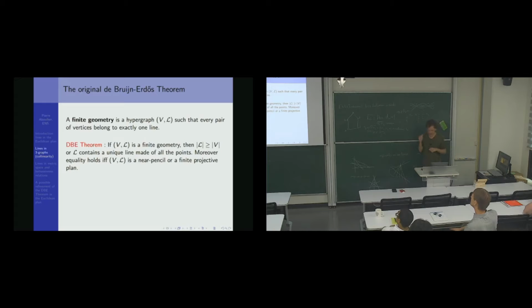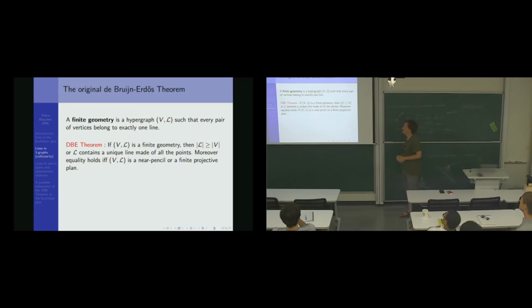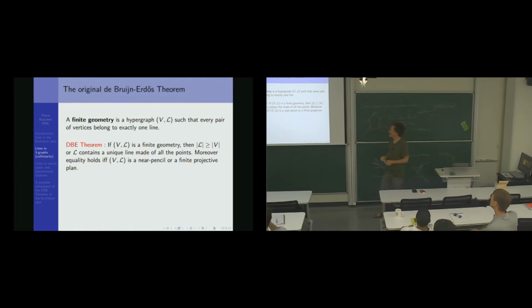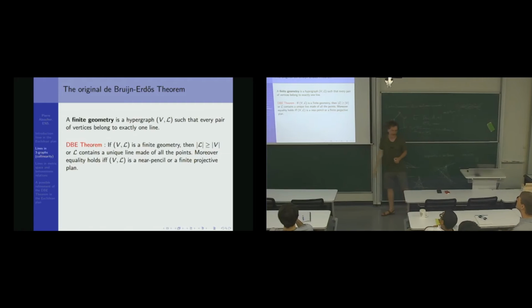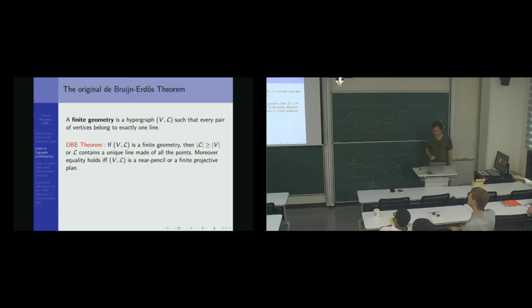Okay, now I want to speak to you still about triple systems, but I will put structure on the triple system, because when there is no structure at all, it does not have the De Bruijn-Erdős theorem. So we are back to the original De Bruijn-Erdős theorem. A finite geometry is a hypergraph with a set of points and a set of hyperedges L, so that every pair of vertices belongs to exactly one line. De Bruijn-Erdős says that the number of lines is at least the number of points, and equality holds only in the near-pencil and the finite projective plane.